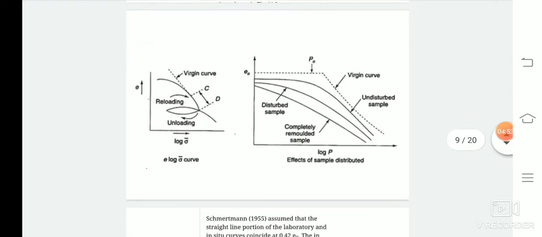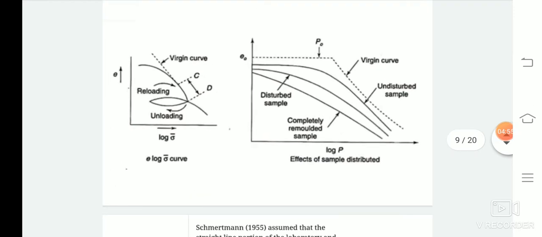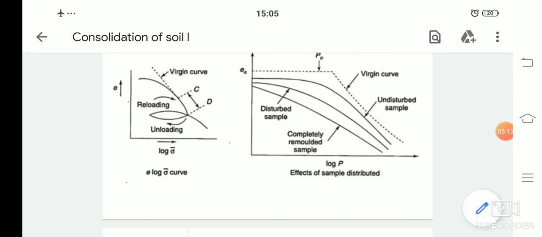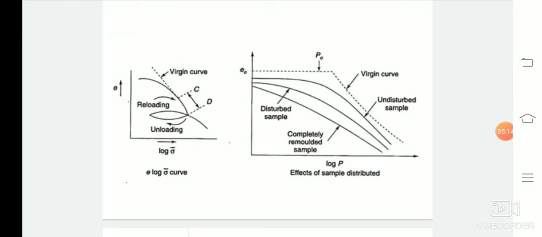If we look at the first graph here, this is a compression curve where we can see that the void ratio continuously decreases to a very small amount as we increase the value of the effective pressure.